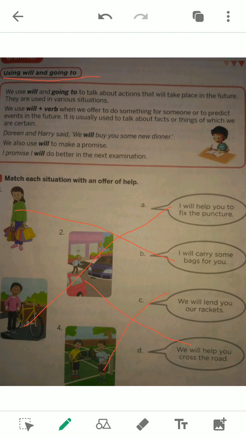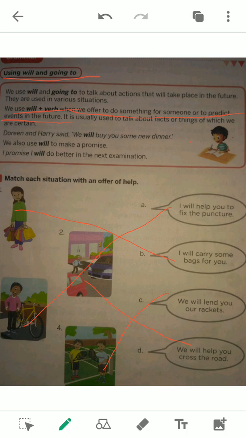Okay, in various situations. In what kind of situations? They are verb plus will. Okay, to do something or for someone, to predict an action in the future. That means to do an action in the future in the first case. In the second case, to predict an event in the future. That means beforehand we should tell what will happen in the future. So this is the second case.